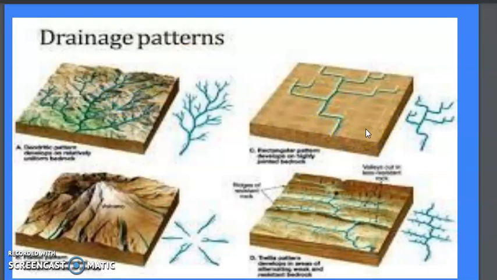It also depends on the climatic condition. This area has heavy rainfall, this area has less rainfall. According to the climatic condition, the drainage pattern can be different in different areas. And also according to the rock structure. Like I told you, this area is made of strongly jointed hard rocks, and this area is made of parallel soft and hard rock. So rock structure can be a factor. So there are three factors: the landform, the underlying rock structure, and the climatic condition. Because of these three things, we have different drainage patterns. Okay.